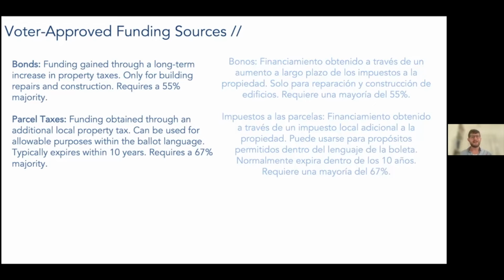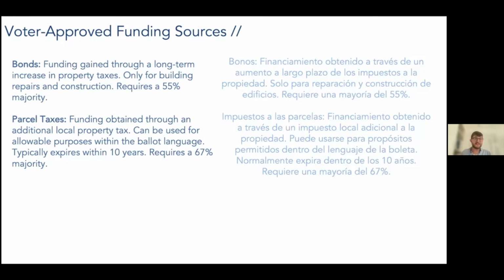Parcel taxes are going to typically have an expiration date as well. So it's often 6 years, 8 years, 10 years, something like that, where it's like, we're going to collect this money for this amount of time, but it's not going to be in perpetuity. It's not going to be a forever investment. And that, like we talked about with Prop 13, is going to require a 67% majority.